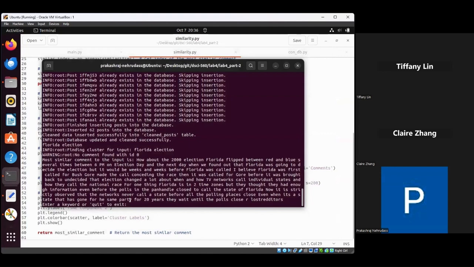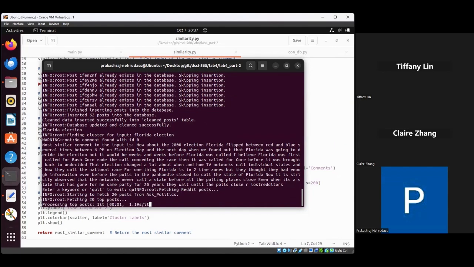And according to our comment section, we have gathered the posts, comments, and sub-comments in the same tabular column. So it will fetch the whole comments and return a paragraph, for example about the Florida election, and it has the post as well as the comments. It started running again.